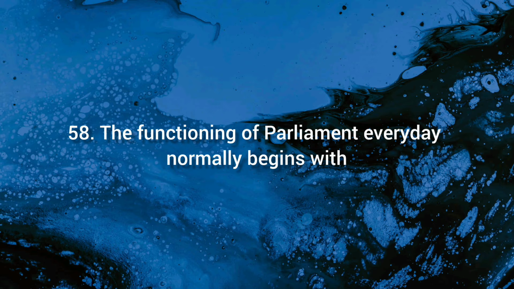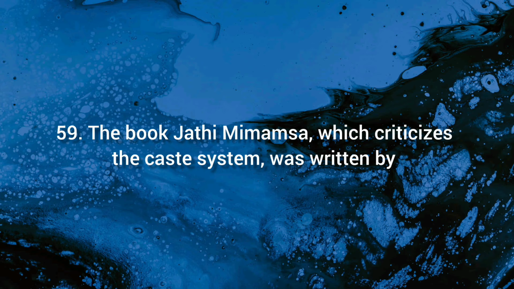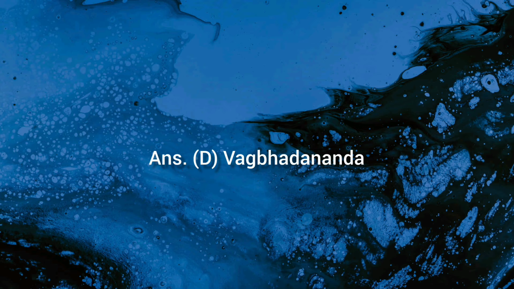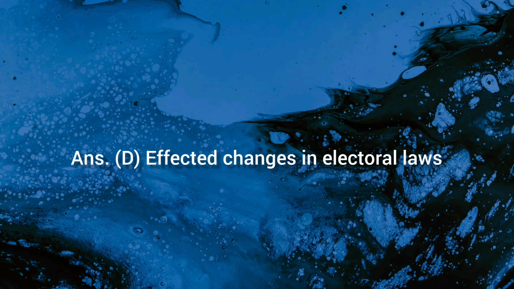58. The functioning of Parliament every day normally begins with. Ans. B. Question Hour. 59. The book Jati Mimansa, which criticized the caste system, was written by. Ans. D. Vagbhadananda. 60. Which among the following is wrong about the abstention movement? Ans. D. Effected changes in electoral laws.